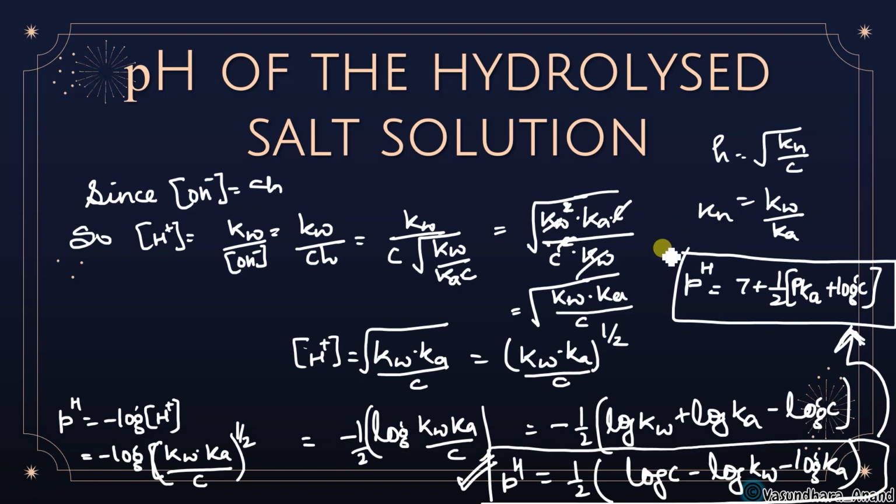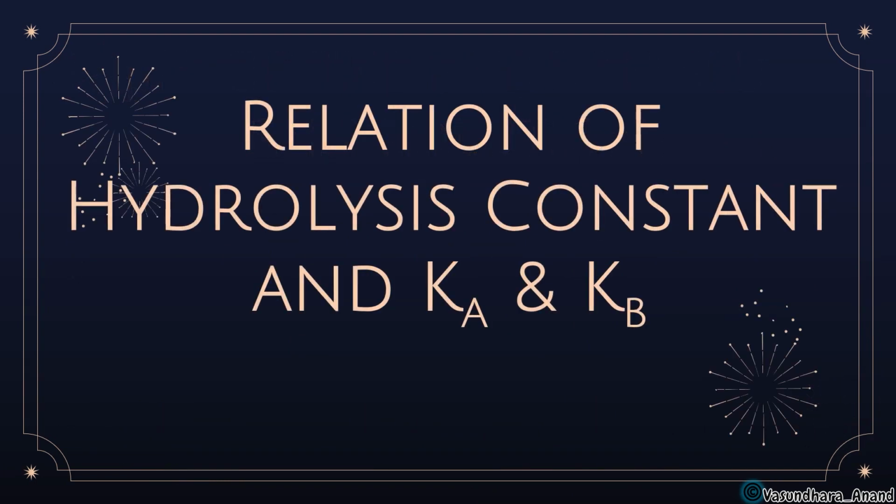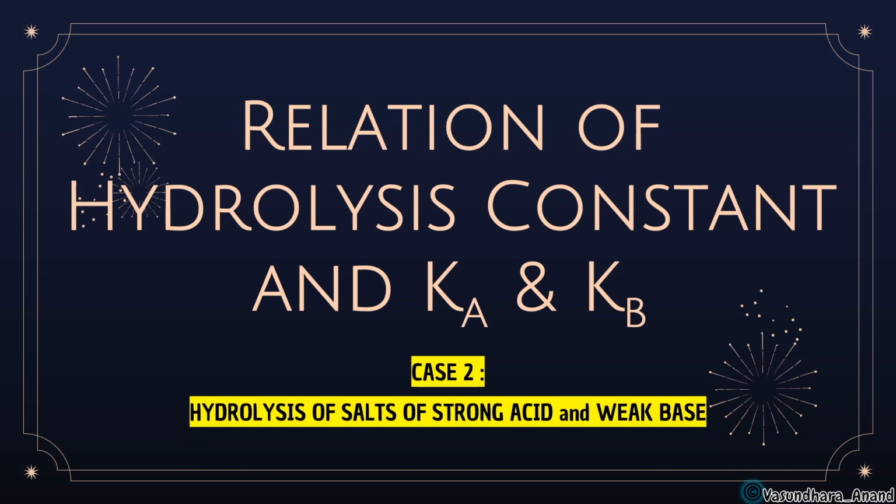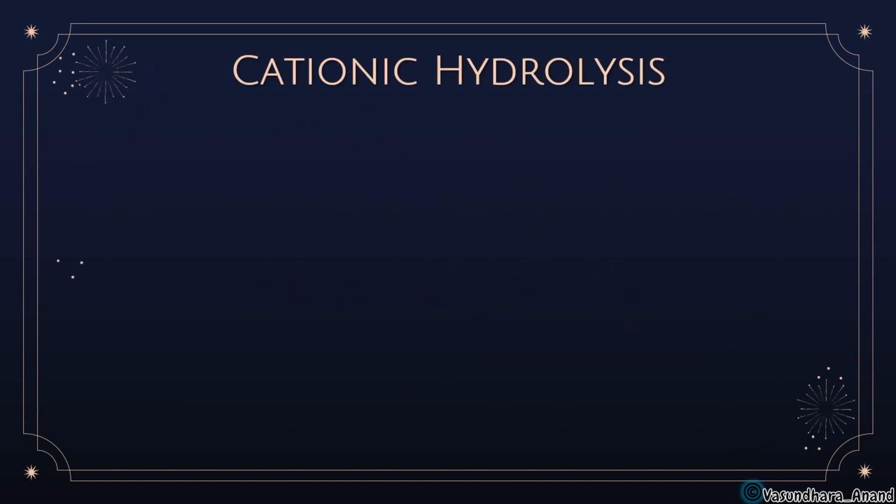So there are the two formulas for the pH for weak acid, strong base. Got it? Now the next topic is the relation between hydrolysis constant Kh and Kb. Next case, second case. First case we have done for the weak acid and strong base. Now case 2 is strong acid and weak base. This time the base is going to be weak. So how will we solve this?